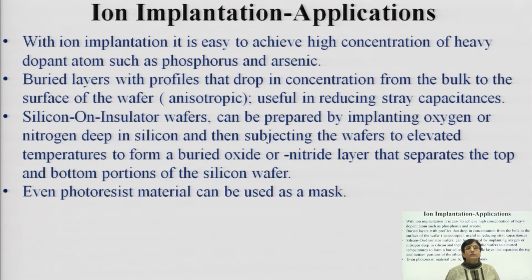So, where do we use this ion implantation method? Since it is very easy to achieve high concentration of heavy dopant atoms, such as phosphorus as well as arsenic. Phosphorus has a particular profile called a kink because of the double diffusion, like you have double vacancies, and when you carry out diffusion you do not have the regular profile, you have something known as a kink and tail behavior. So, that can be eliminated using ion implantation.